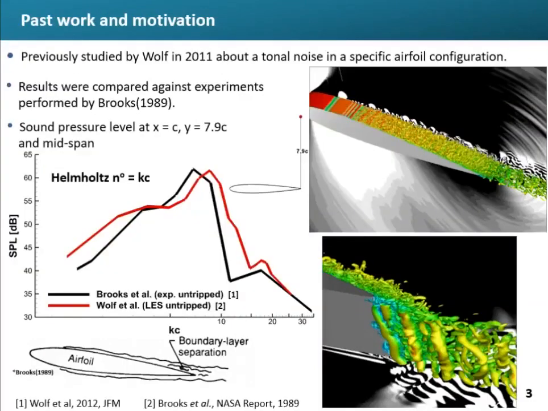This way, an initial setup was previously studied by Wolf in 2011 about airfoil noise in a specific configuration. The results were compared against experiments performed by Brooks in 1989, and the sound pressure level revealed the tonal noise in the wave number around 9.